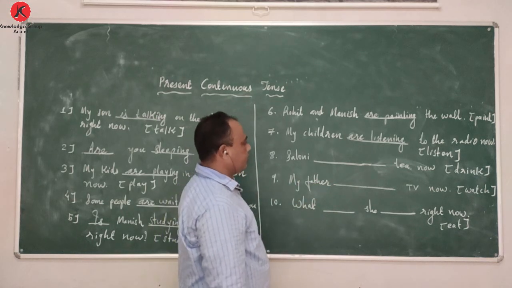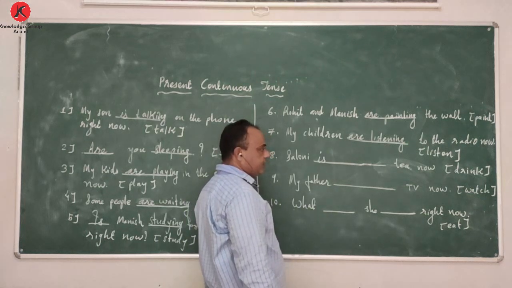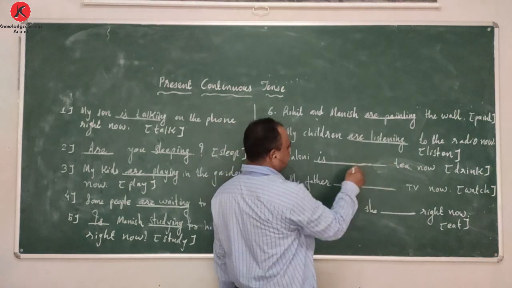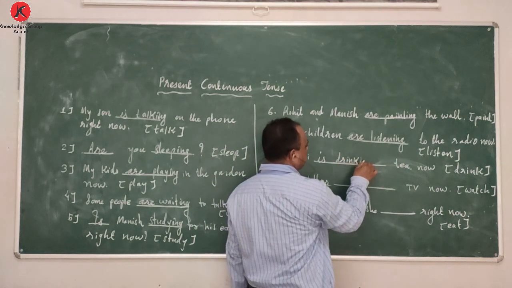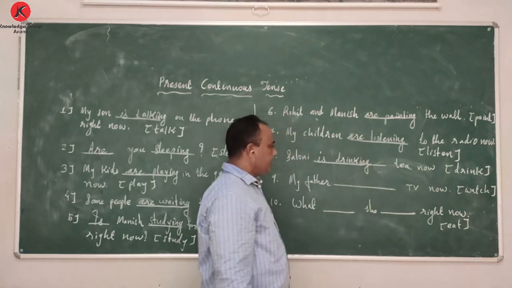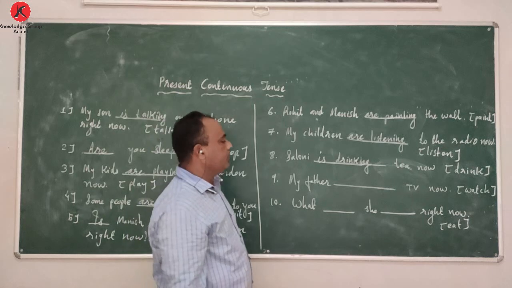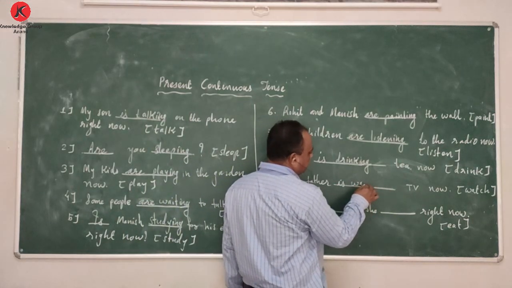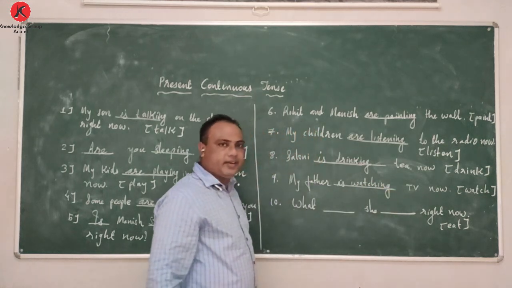Saloni is a girl, so we will write is here, which is suitable with Saloni. Saloni is drinking tea now. My father is, and the ing form of watch, watching TV now.